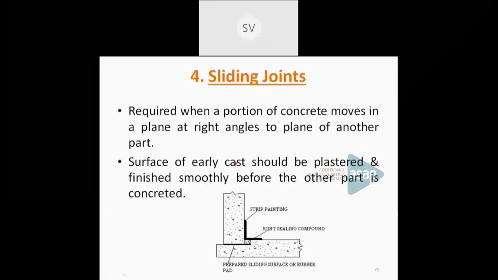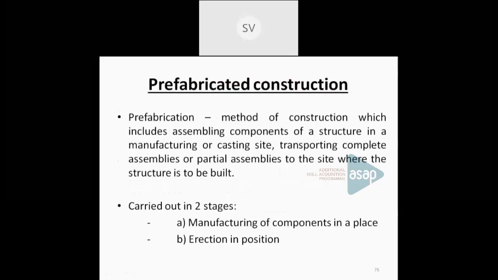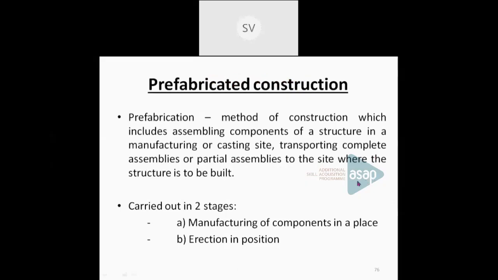Now the next topic is prefabricated construction. So the conventional method of construction of concrete structures is the construction of beams, columns, slabs, etc., everything at site itself. Now, besides that conventional method, nowadays prefabricated construction is used.